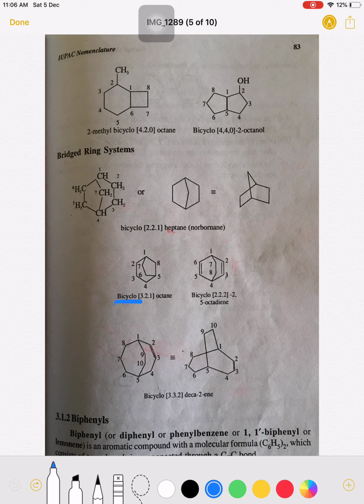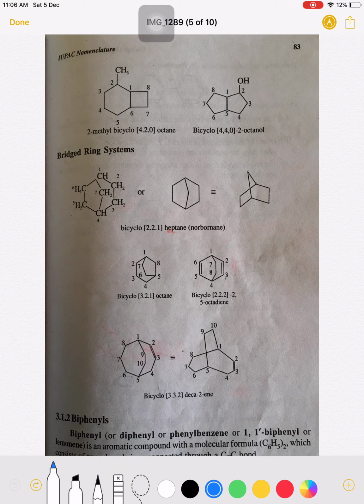So see this example. Numbering starts here, 1, 2, 3, 4, 5. Then the numbers given here are 6, 7, then finally the 8th. So the total number of carbons is 8, therefore it is octane in the square bracket. So 1, 2, 3 are there, 3. So 1 and 2 is there, and 1 carbon is common. Therefore it is a bicyclo 3.2.1 octane.